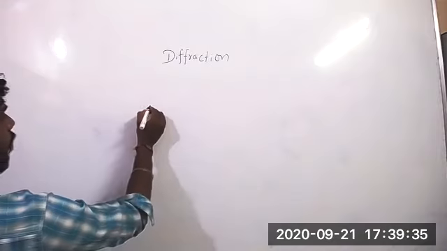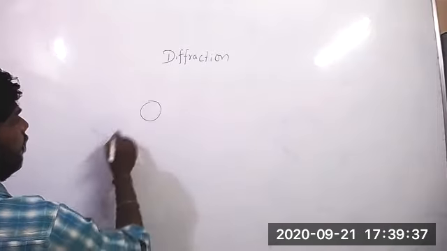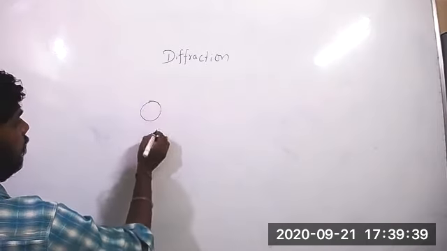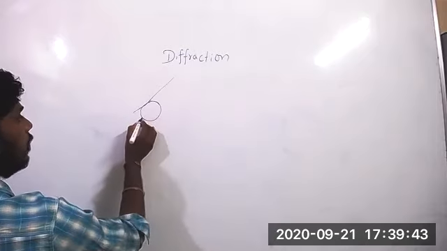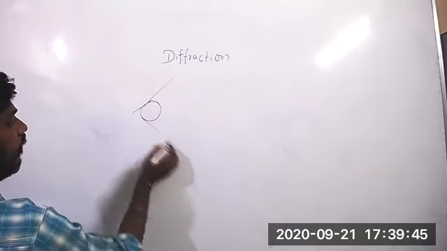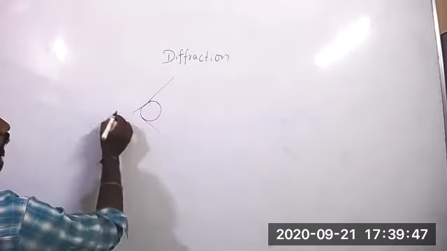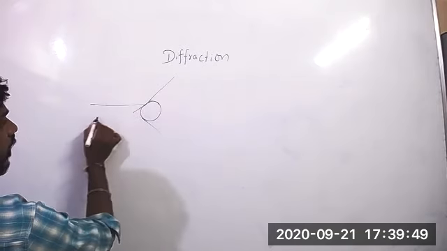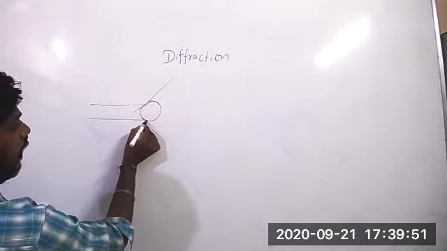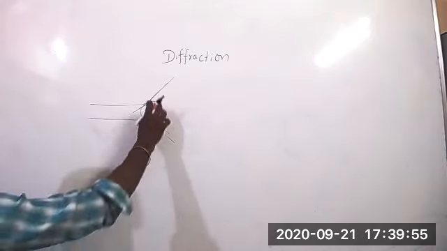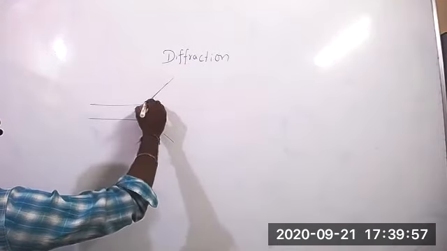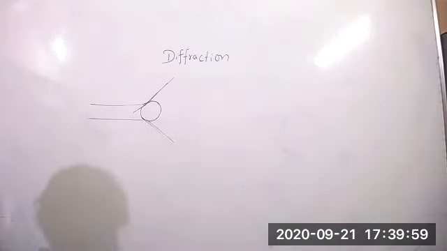See, any object when you are taking, take a round shape object. When you are seeing, you can see that light will spread like this. Did you see this type of thing? Actually, white light will touch here. After touching here, it will bend like this. It bends at the corners. Then this is called diffraction. Diffraction means light will bend at the corners.